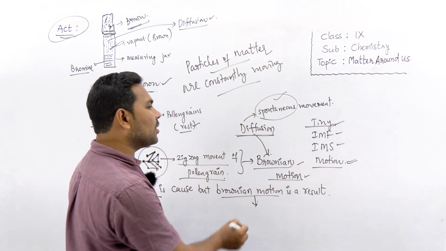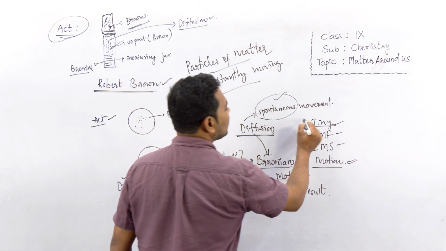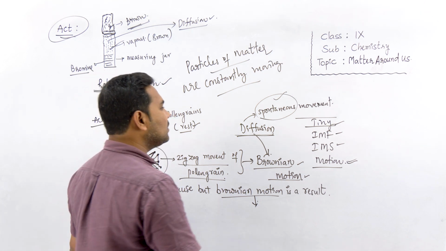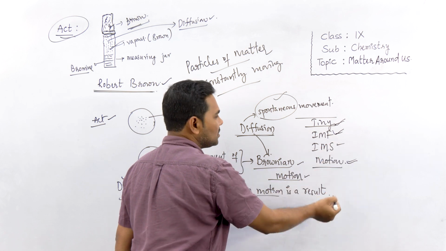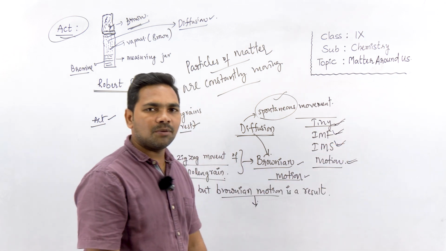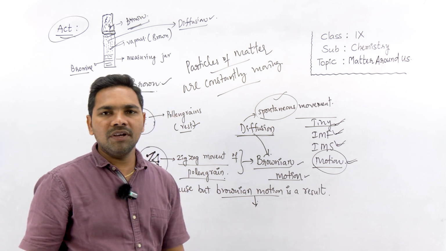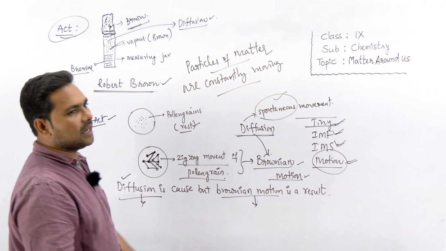This is one of the important questions which is often asked in the board exams, right? What are the properties of particles of matter? Particles of matter are very tiny. Particles of matter have intermolecular forces. Particles of matter have intermolecular spaces, and particles of matter are always constantly moving, right? These are the properties of particles of matter.